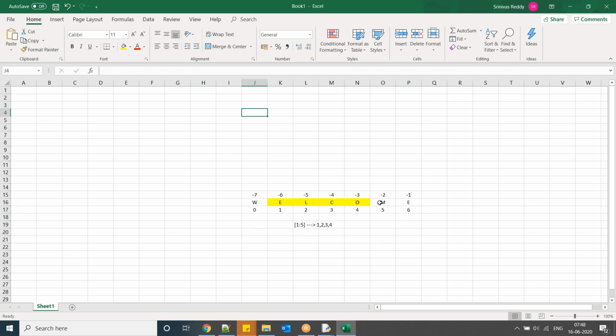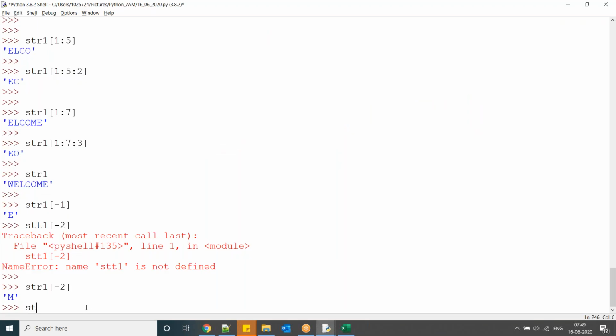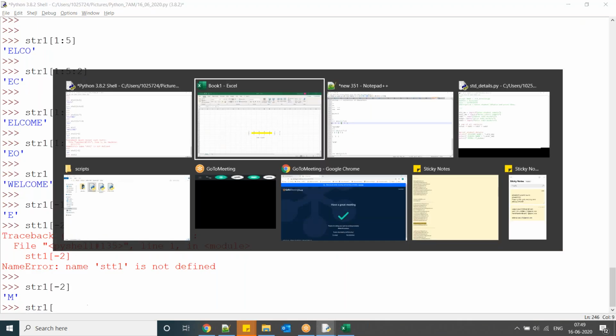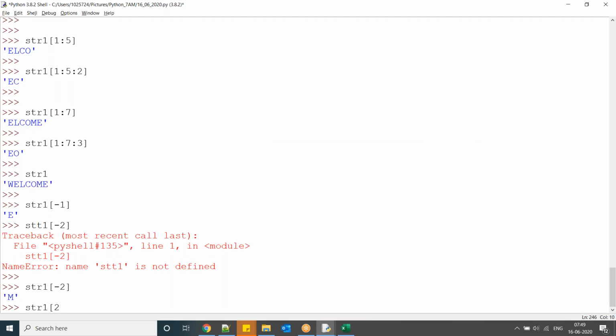Now if you want to access a character, you can use a positive index or you can use a negative index. For suppose, if you want to print the highlighted one, LCOM, you can use 2 to 6 or -5 to -1. str1 of 2 to 6.